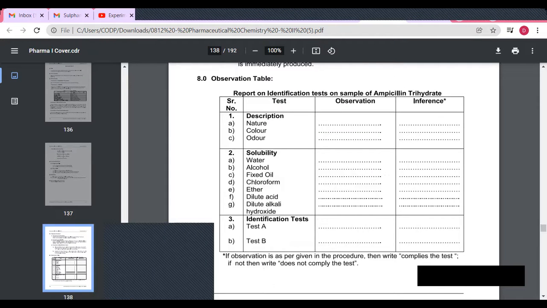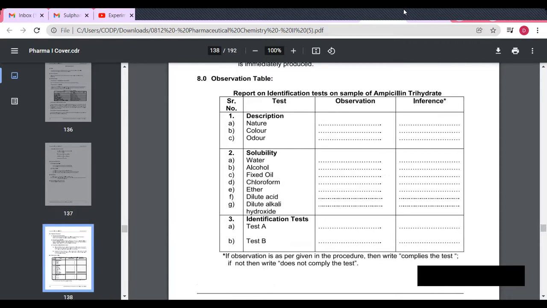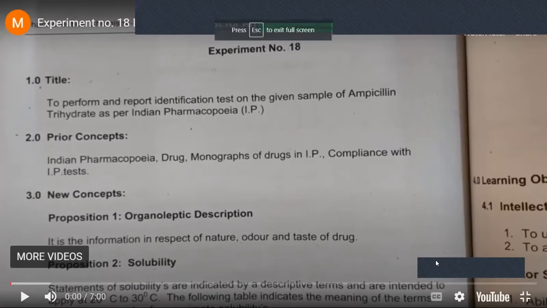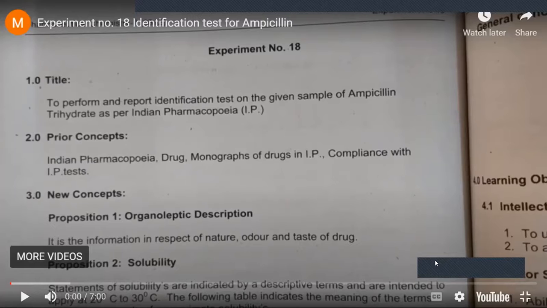Okay, wait for a few minutes. Okay, screen is visible to all.